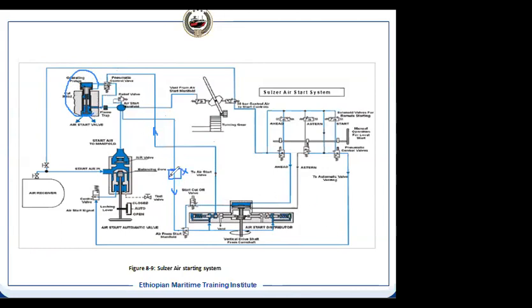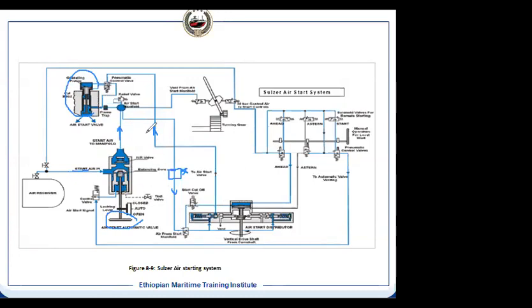So in this condition, we don't even have to put it to start. What we can do, we can manually open this valve. Once we open this valve, then what will happen? This line will be connected to the outlet because manually this valve is pushed down.